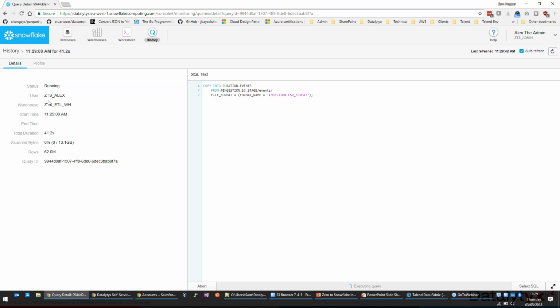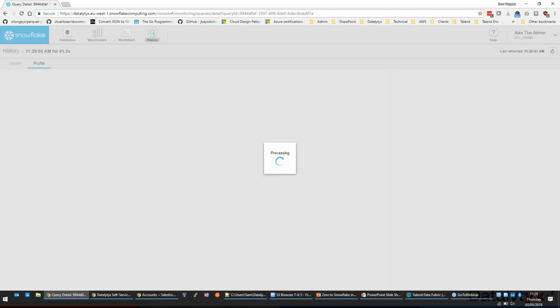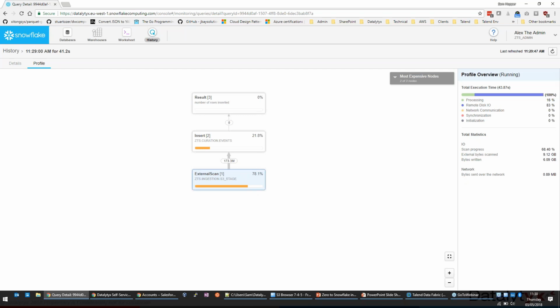and we can not only see the actual query that was run, but if we click through onto the profile, we can see how it's actually planned the query within the system. It's going to be a little bit slow because it's running the query at the moment, so this might take a few moments to come up. But effectively, you can see the query plan from the point you kick off the query, and obviously you'll see that on completed queries, and it shows you the breakdown of the time spent based on each step of the query. Now this is just a load, so it's going to be just scanning data and inserting it. It's not very interesting to look at, and we'll come back into this one. We've got a query, quite a complex one that's run.